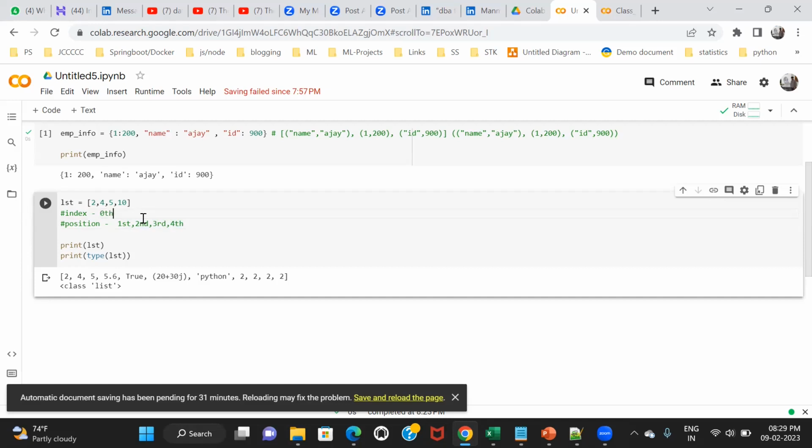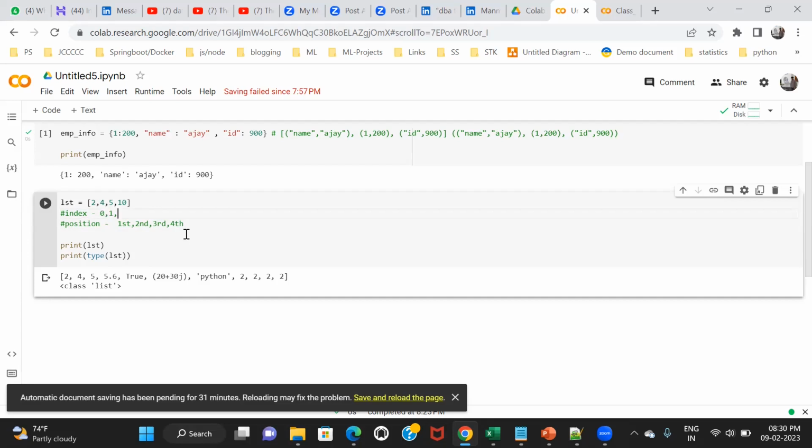There's a logic behind why we start with 0. In programming, if something is at the first position, then we say it's at the 0th index. In programming, we call it indexing. So for the 2, what is the index? 0, right? What is the index of 4? 1.